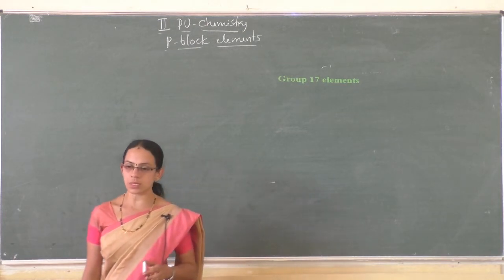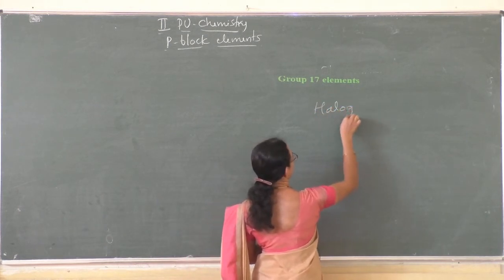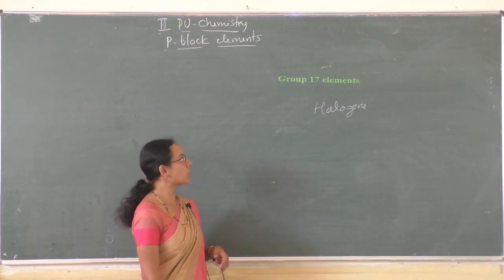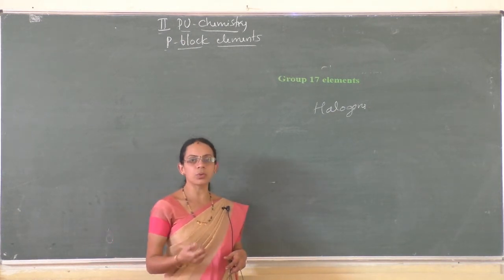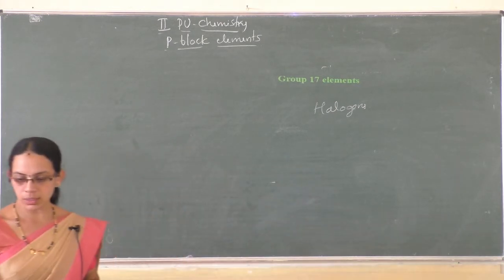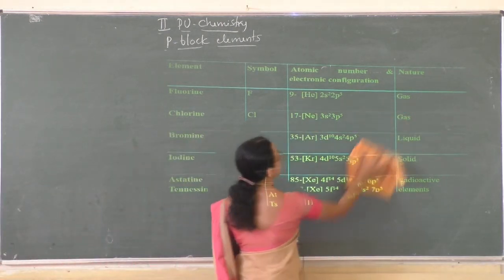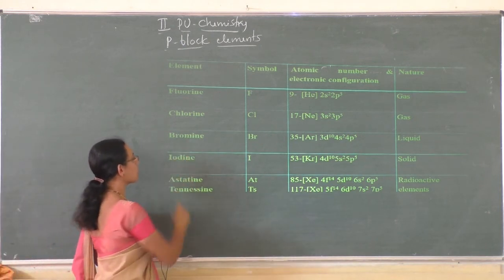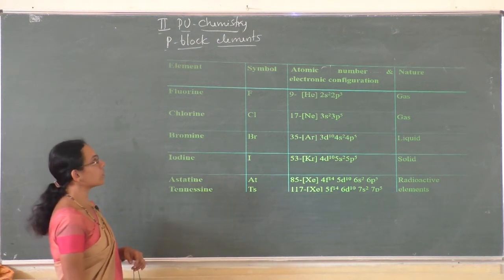Next we'll move on to the group 17 elements. Group 17 elements are also called halogens. They are called halogens because in Greek, halogen means salt producer. Most of the salts are in the form of fluorides, chlorides or bromides, hence they are called salt producers, right? Let us see what are the elements of group 17. These are the elements of group 17: fluorine, chlorine, bromine, iodine, astatine and tennessine. These are the elements of group 17, or halogens.